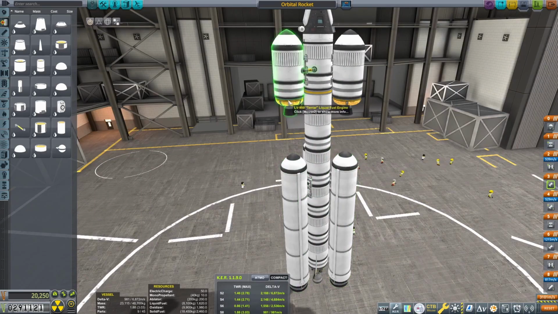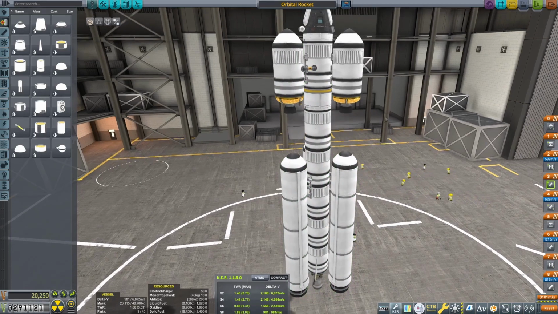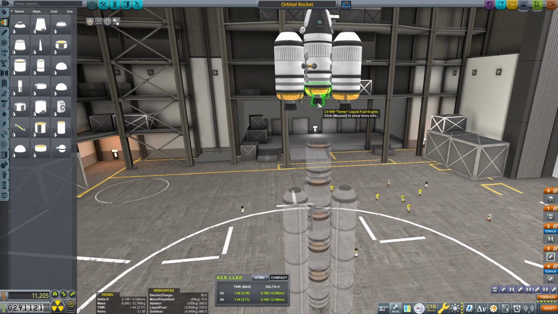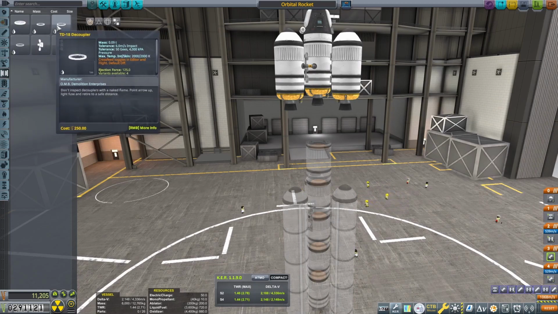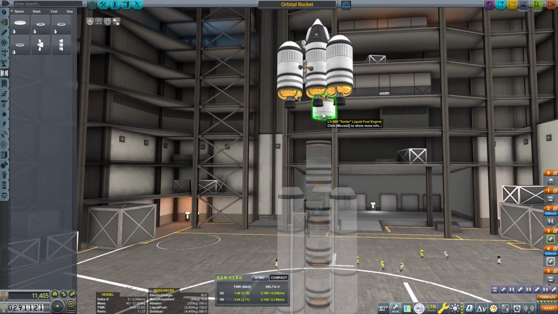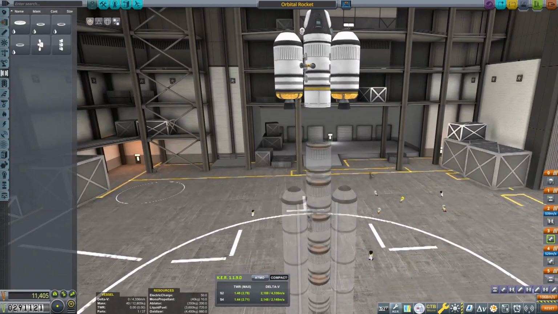Okay. So we want to use these ones to get ourselves into position, and then we want to release the actual satellite. In that case, that's going to happen here, so we need a decoupler. This one. No, we just want it on the middle one here. No, not that one. This one. Okay, there we go.